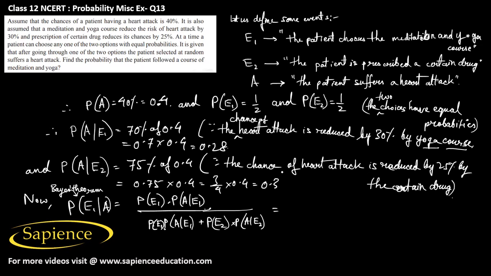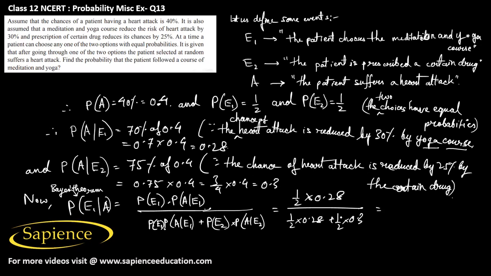So that will be P of E1, that is 1 by 2, and P of A given E1, that is 0.28, divided by half into 0.28 plus half into 0.3.